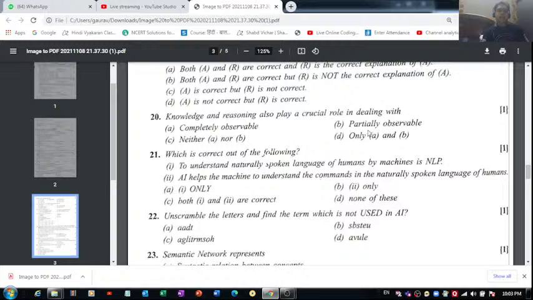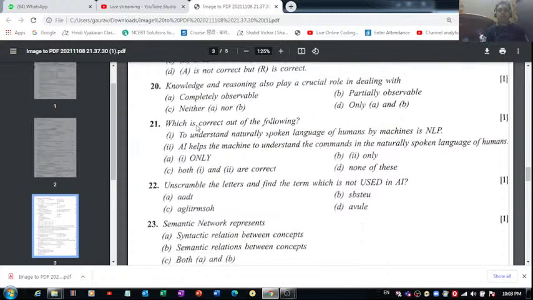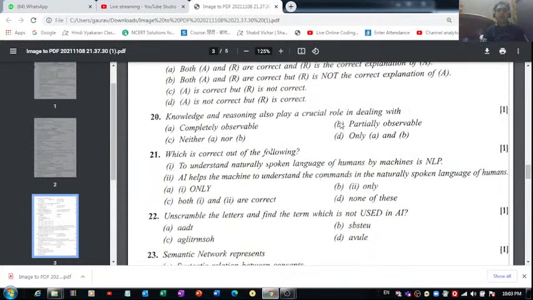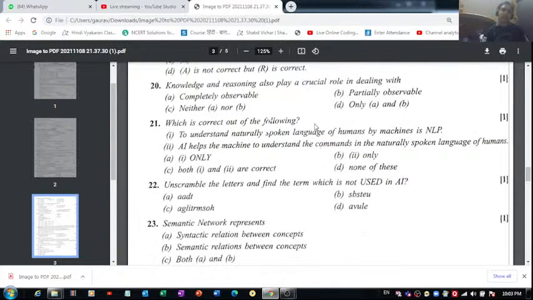Fine, so it should be, I think, partially observable, right? It should not be completely observable because there are other factors also, right? So for question number 20, I think you can mark this option B.